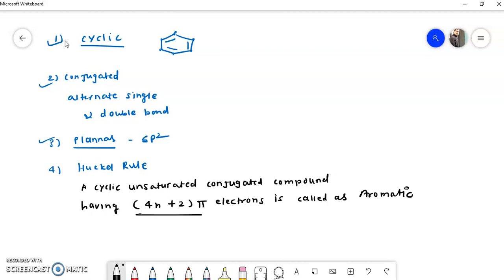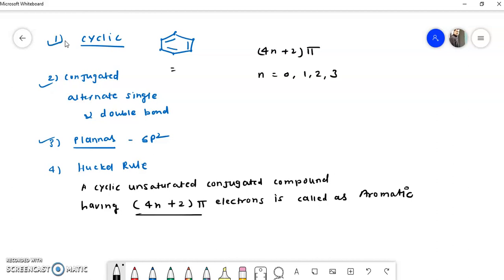Now, what is this 4n plus 2 pi electron rule? That I will explain here. This is 4n plus 2 pi electrons, where n is equal to 0, 1, 2, 3, etc. In this formula, n is an integer which has values 0, 1, 2, 3, etc. Now in this structure, how many pi electrons are there?